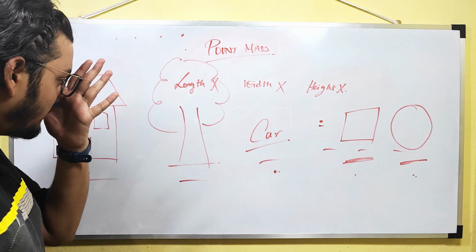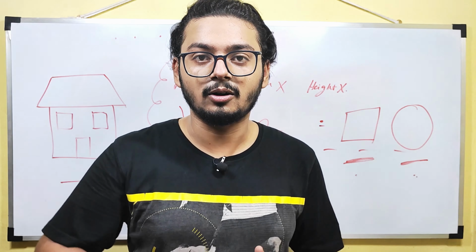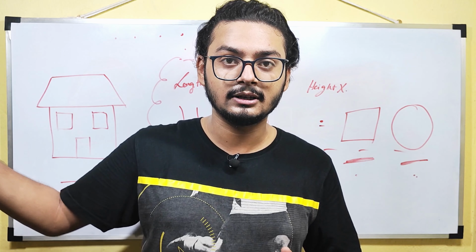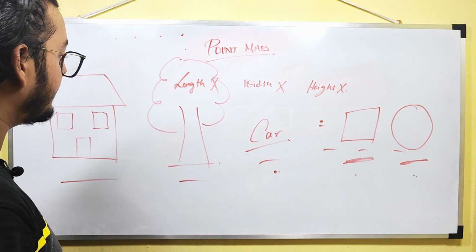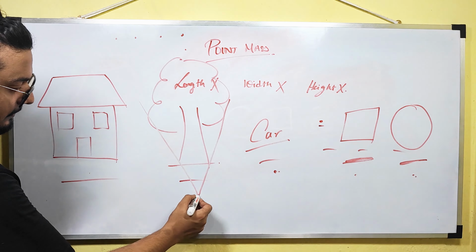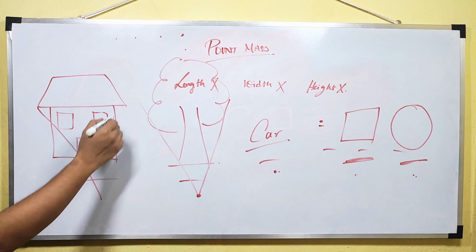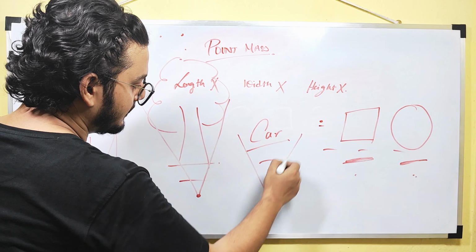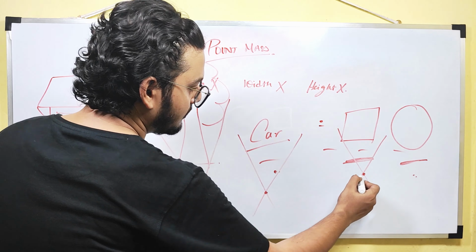Like the mass of the car will be the same. Whether you are standing beside the car or you are observing it from a distance of 10 kilometers, the mass of the car will be the same. Right? That means whenever you are observing this from a distance, all of them can be considered as a point.